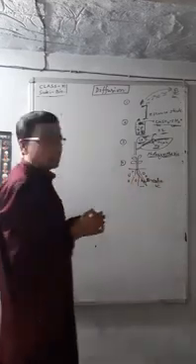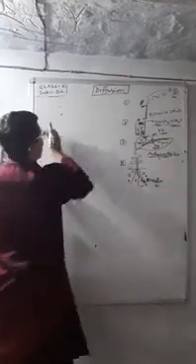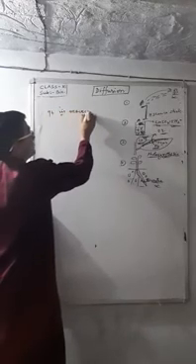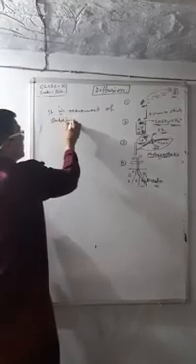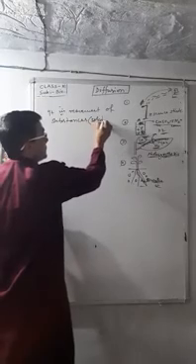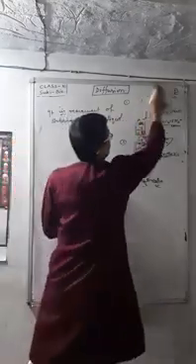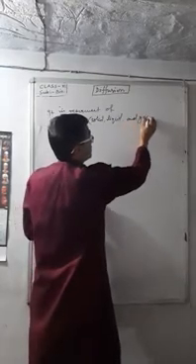So simply, we would like to define diffusion. It is the movement of substances. Substances may be solid, liquid, and gases, all the three.